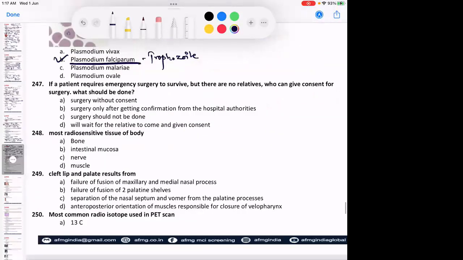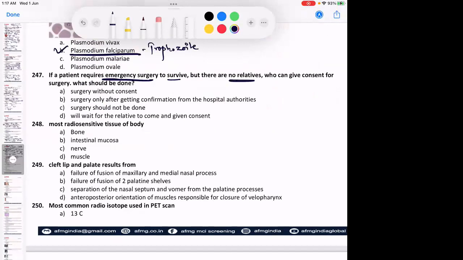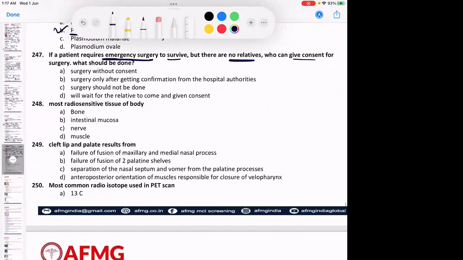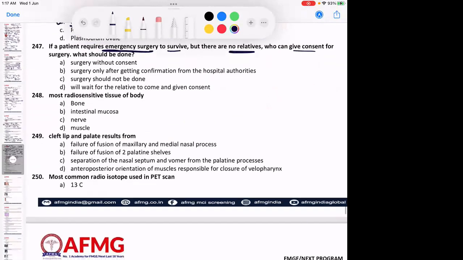If a patient requires emergency surgery to survive, but there are no relatives who can give consent, this is the same one. Surgery is done without consent.